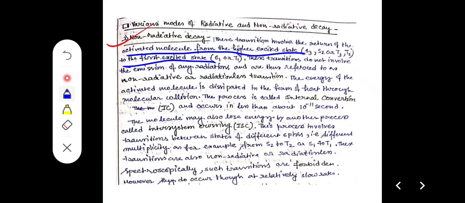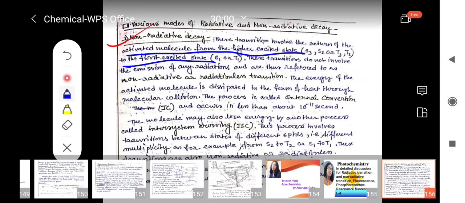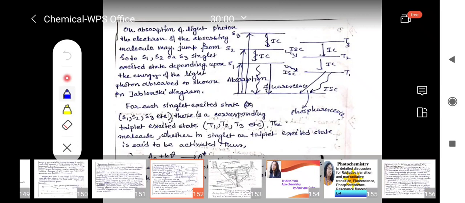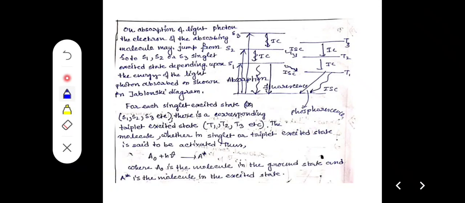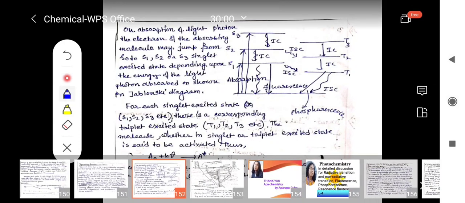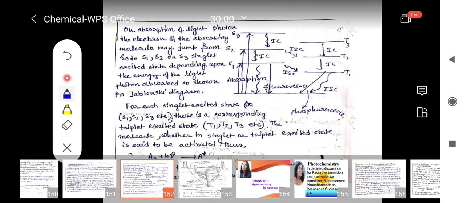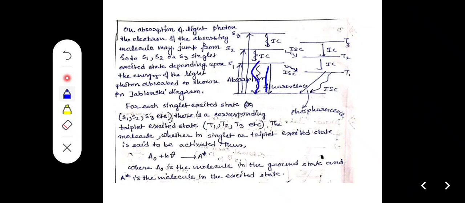In the earlier lecture we described that transitions can also occur from S1 to S0 and T1 to S0. S1 to S0 can be internal conversion, and T1 to S0 can be inter-system crossing.